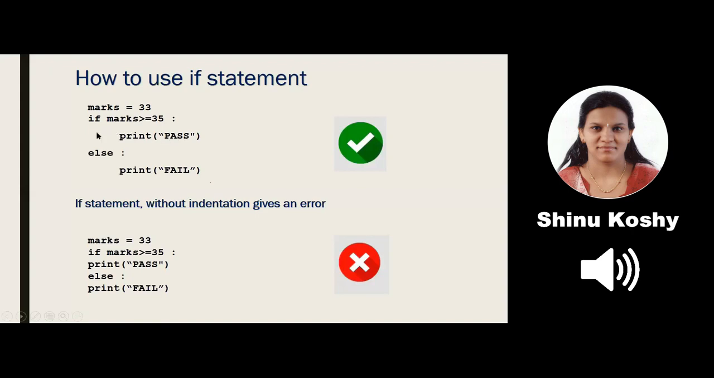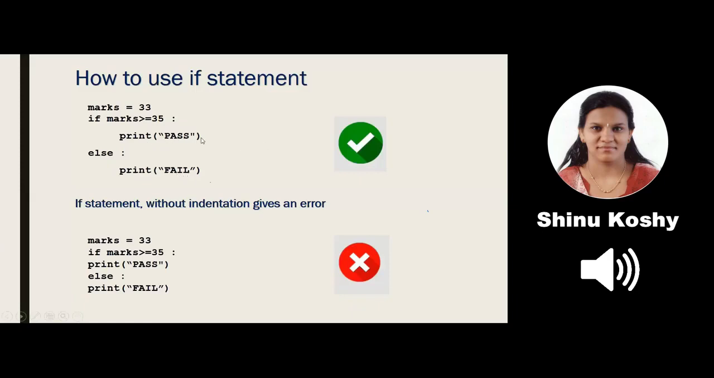Now let's go to the otherwise condition. That is, what if his marks is less than 35? We go for the else statement. Can you see that it is also written in small letters? It is also a keyword. After else, again we use the colon and again a tab space, and I write the second option, that is, he has failed. So this fail is executed only if the first condition is false.